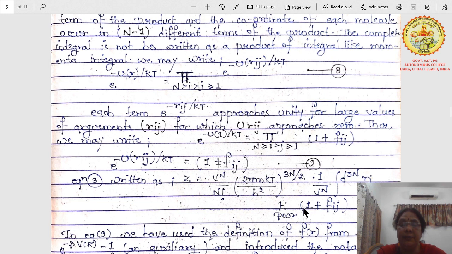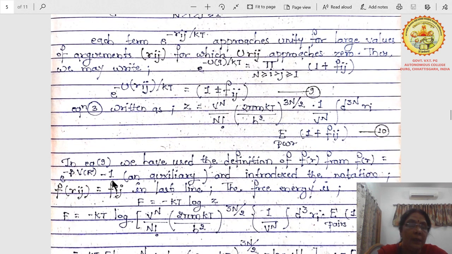We have introduced this, combined with equation 3, in equation 9. In equation 9 we have used the definition of the function f(r) equals e to the power minus beta u(r) minus 1. It is an auxiliary function, and we introduced the notation f(rij) equals fij. We can change the notation from f(rij) to fij.